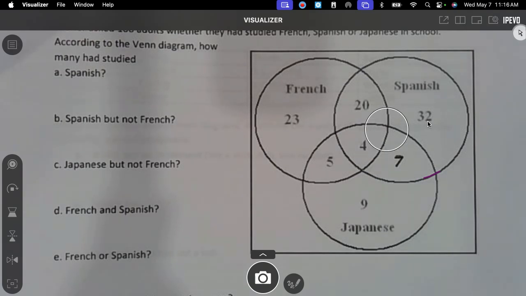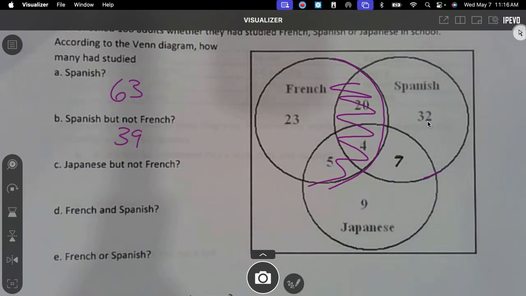Okay, so what is 32 plus 20 plus 4 plus 7? 63. Okay, so that's how many studied Spanish. Okay, how many studied Spanish, but we cannot include French. So y'all really quick, on this French circle, I can't include anything over here. So how many studied Spanish but not French? 39. Does that make sense? This is just reading a Venn diagram. This goes back to, I think we did this in geometry, one day.